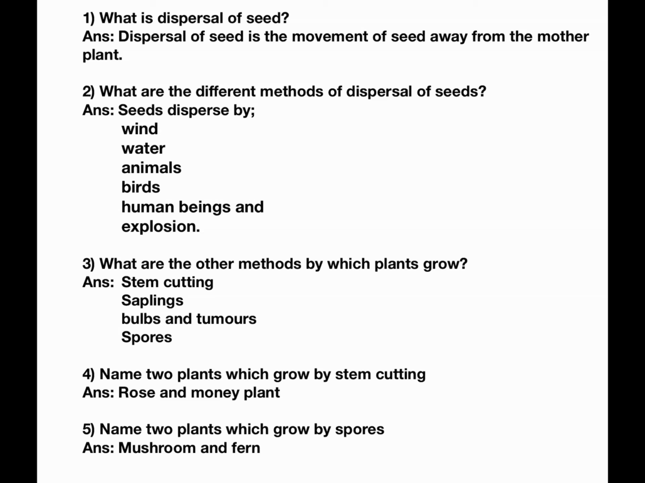Then what are the other methods by which plants grow? What are the other methods other than using seeds? We use stem cutting, saplings, bulbs and tubers, spores. Name two plants which grow by stem cutting: rose and money plant. And name two plants which grow by spores: mushroom and fern. Spores you will learn in detail when you go to higher classes.